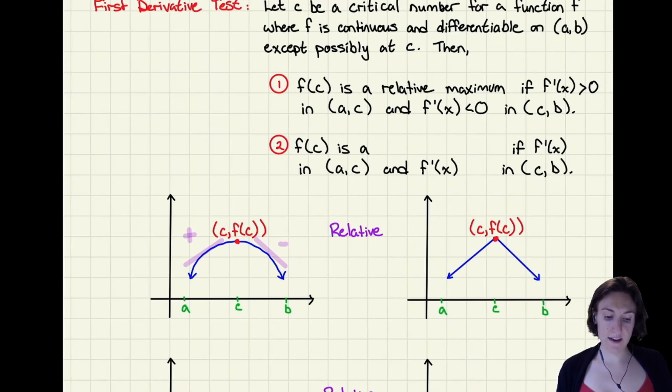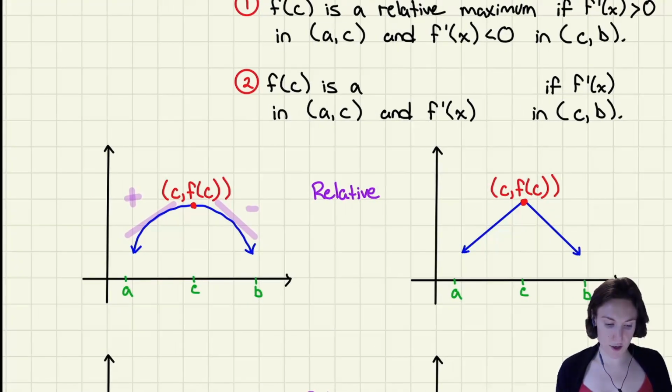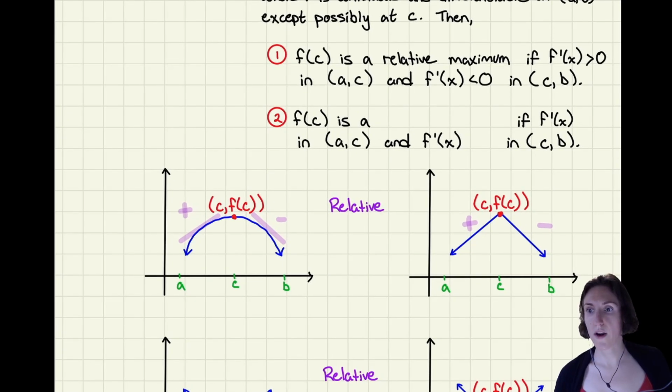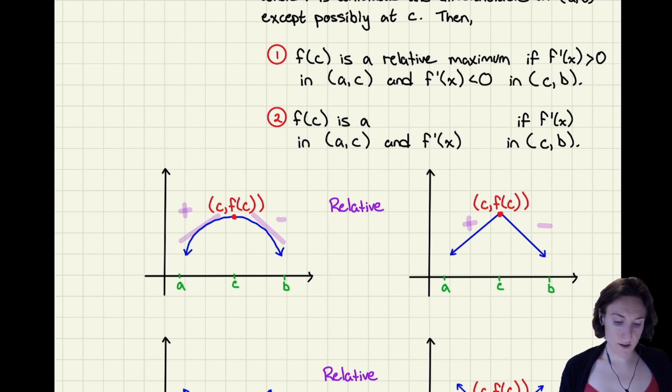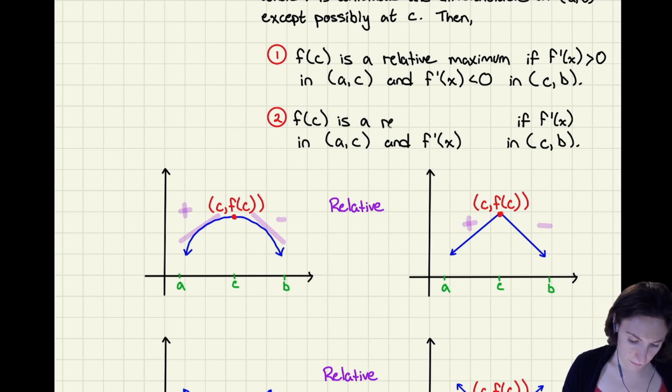And when we say continuous and differentiable except possibly at C, that's the situation where we would have a corner. Okay, so this is another example where we have plus here, negative here. All right, now let's look at f of C is a relative minimum.